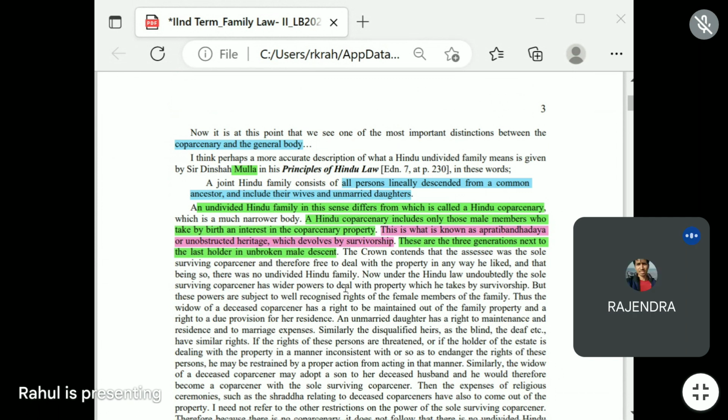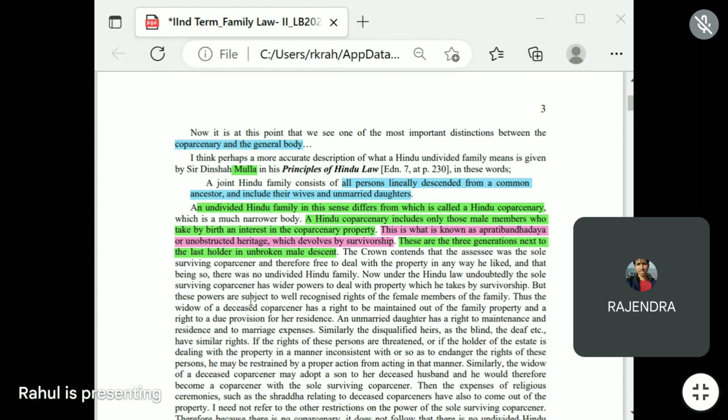Yeah, because it is unobstructed heritage also. There is no obstruction in the context of using the property. That's why it is called unobstructed property, right?